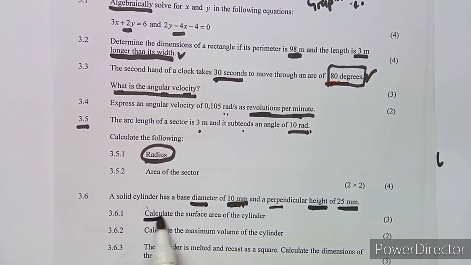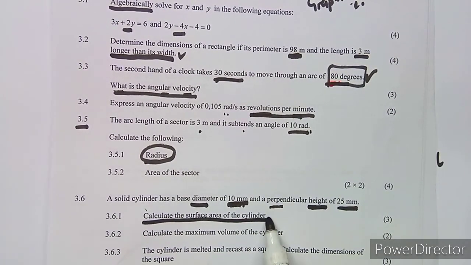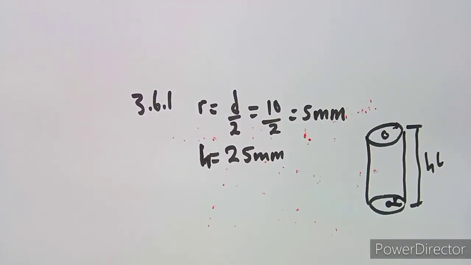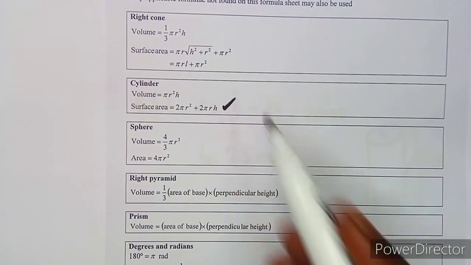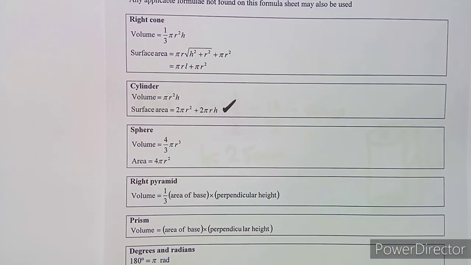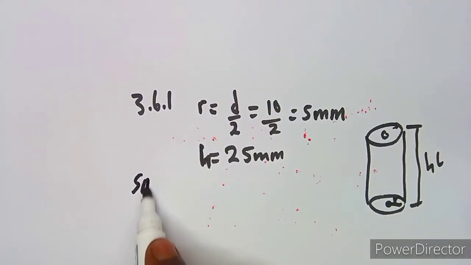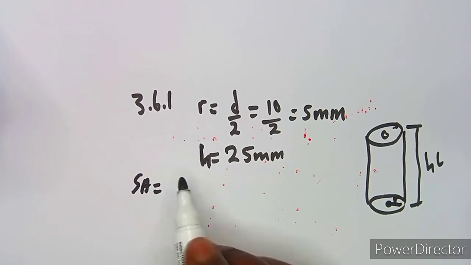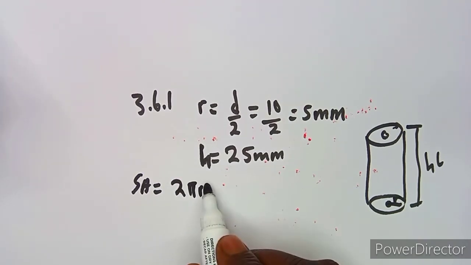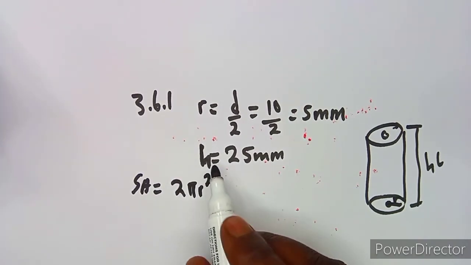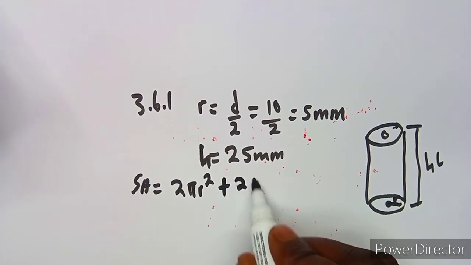So the question is, calculate the surface area of what? Of the cylinder. Remember, I talked about this formula of finding the surface area, so you can just substitute into the formula there. The surface area is 2 pi r squared plus 2 pi r h.